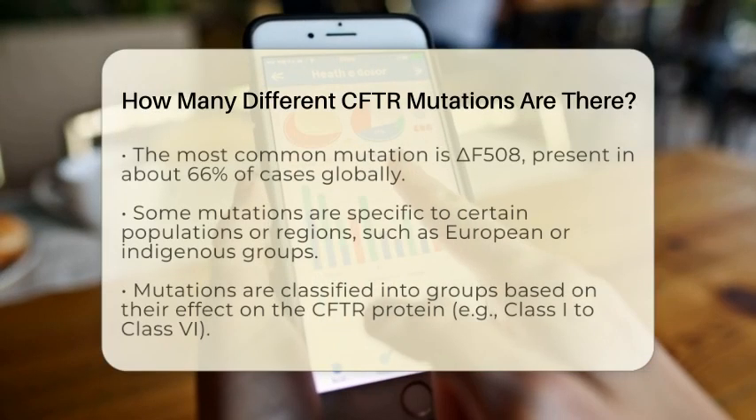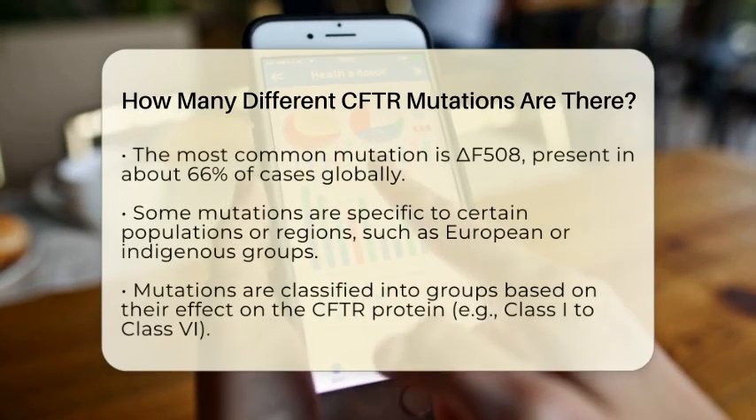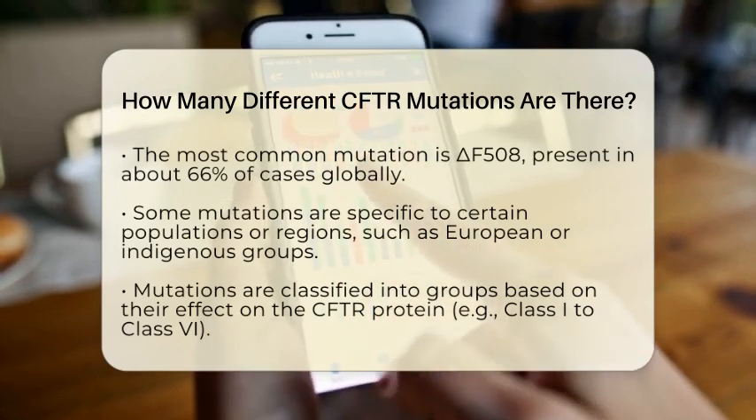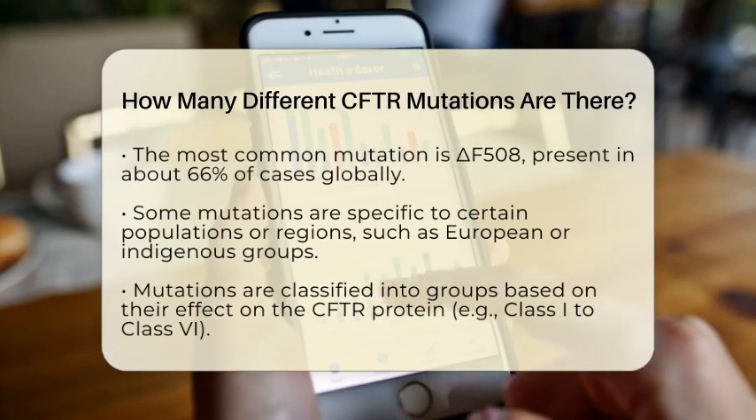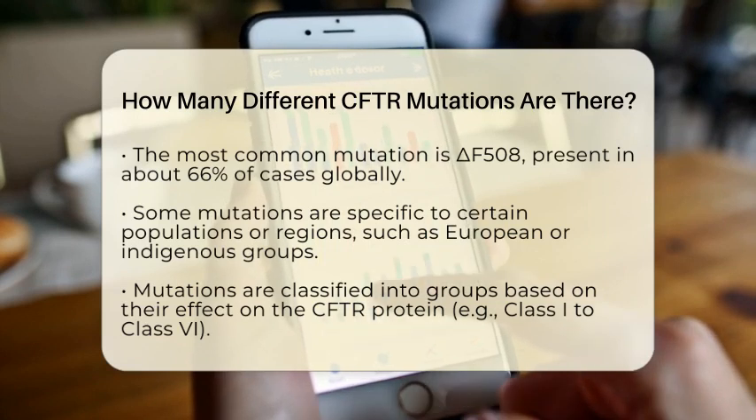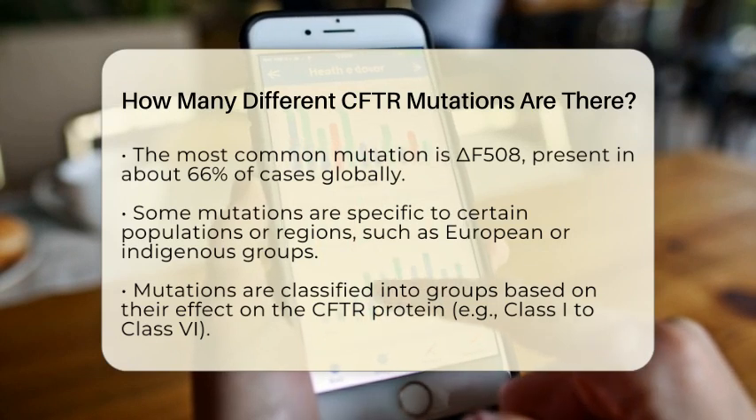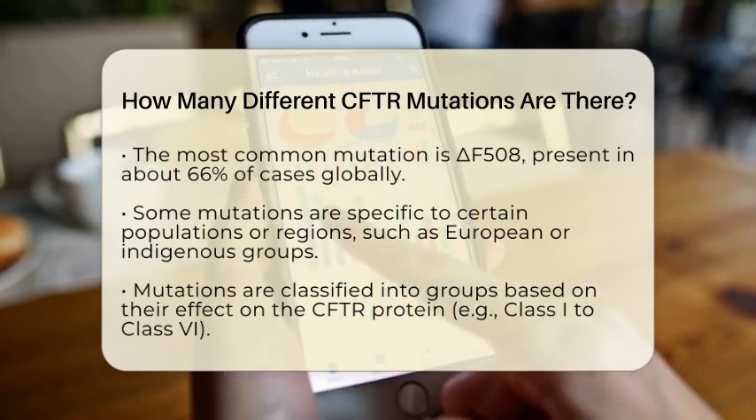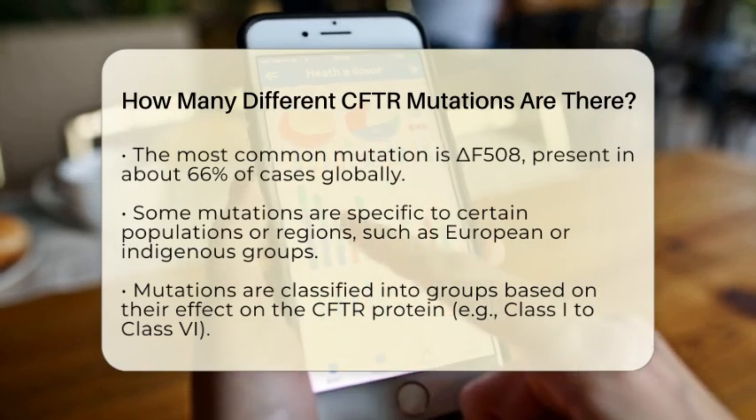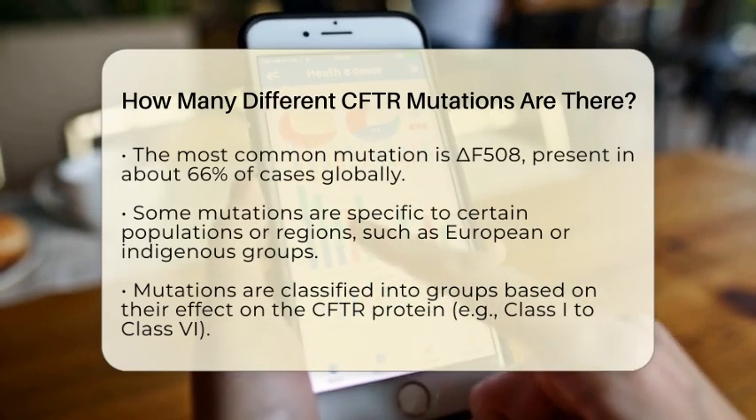Some mutations are very common, like the delta 508 mutation, which is found in about 66% of cystic fibrosis cases globally. This mutation causes the protein to be misfolded and degraded before it reaches the cell surface. Other mutations are much rarer and tend to be specific to certain populations or regions. For example, some mutations are more frequent in European populations, while others are seen mainly in certain indigenous groups or ethnicities. Scientists classify these mutations into different groups based on how they affect the CFTR protein.